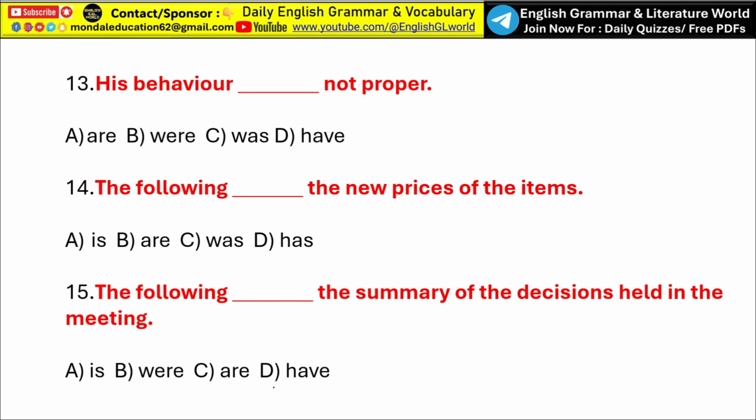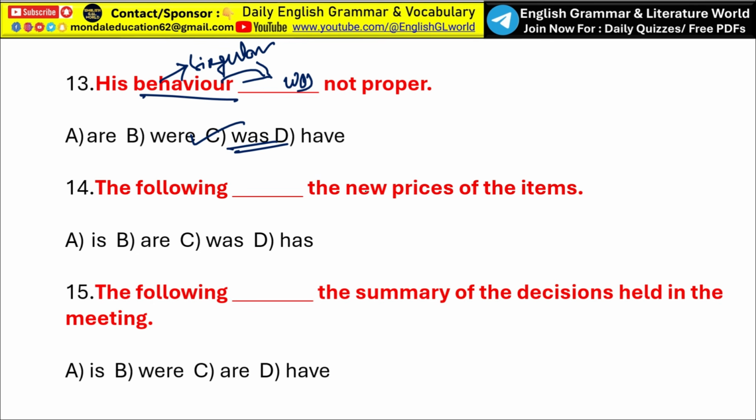Next, his behavior dash not proper. So also here behavior is the subject. So behavior is always treated as a singular subject. So the verb will be singular. So that means his behavior was not proper. So option C, was, is the correct answer.